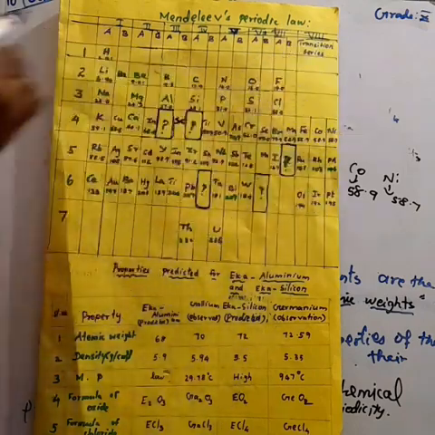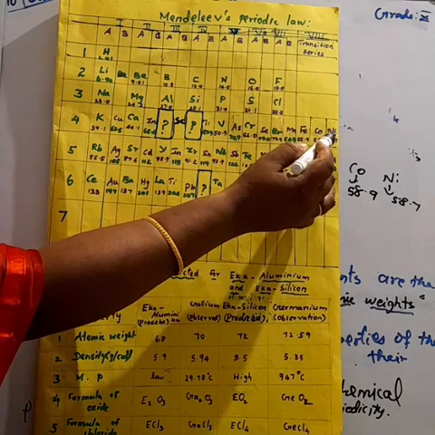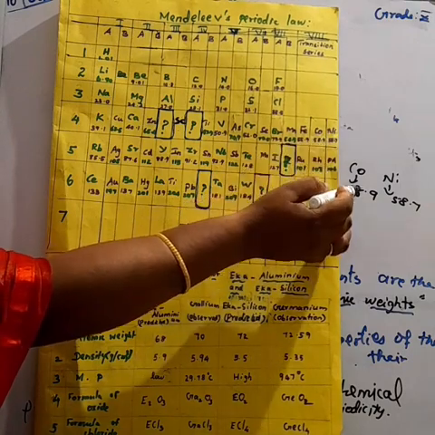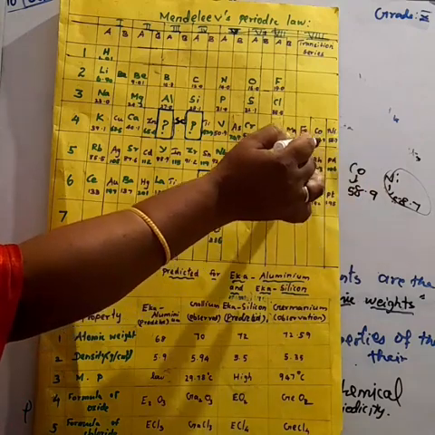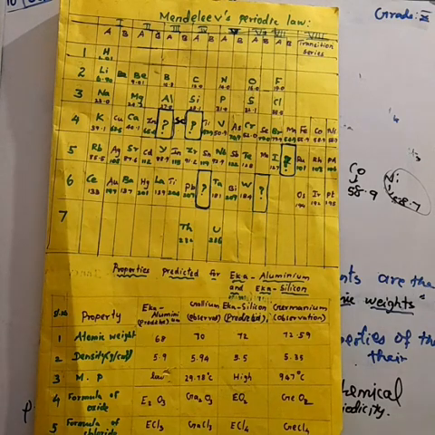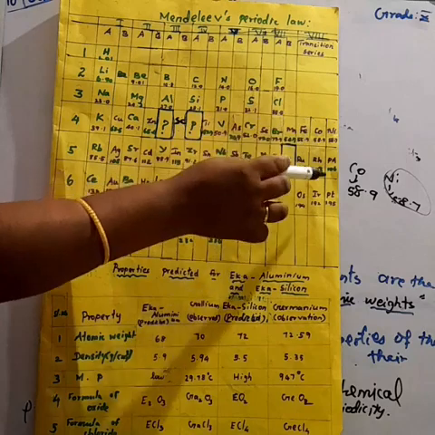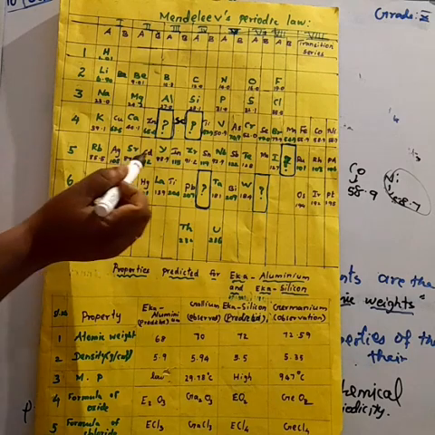That's why cobalt, even with a higher atomic weight than nickel, is placed before nickel. Because of the similar properties of the elements, they exist in a similar group. Understood? This is the great achievement of Mendeleev.